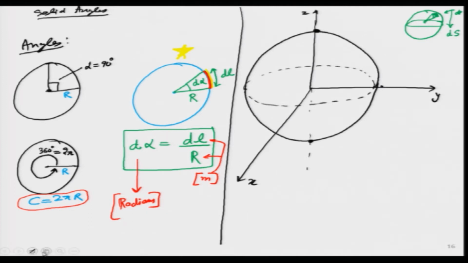Just give me a minute, I want to draw it nicely so that students are able to understand. I will draw from the poles. If this is our planet Earth and I take a globe, what I am drawing right now are longitudes, but this is not Earth, this is simply a sphere, and just for convenience I am showing that it can be done for that one as well.